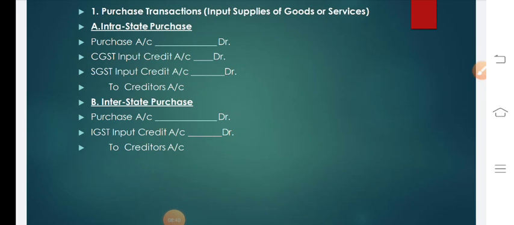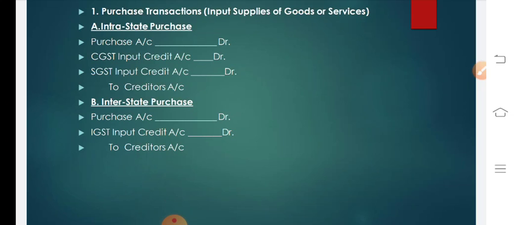Now, as you can see here, for the purchase transaction, just have a thought in your mind that if we are purchasing goods, we have to pay GST. So it is an expense, and since it is an expense, it needs to be debited. And if we are selling goods, it is an income because we are collecting GST, and hence it needs to be credited.